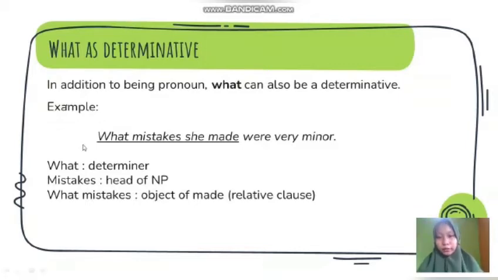And why do we use were in this example? Because it refers to mistakes, many mistakes or some mistakes. And also the word mistakes has a role between the subordinate clause what and the matrix clause she made were very minor. So it's different from the chapter before, in that what in this chapter is a determiner or determinative in this example or in this sentence.